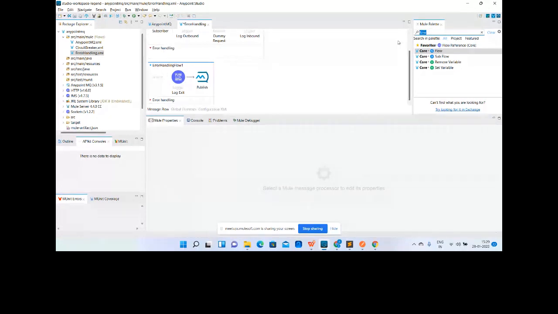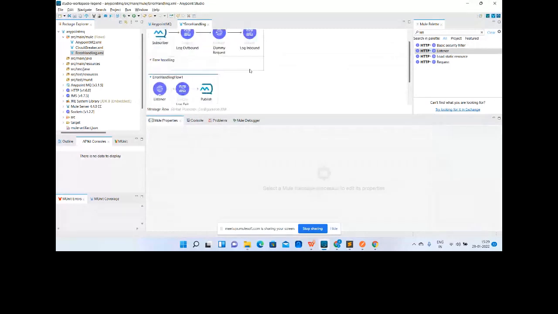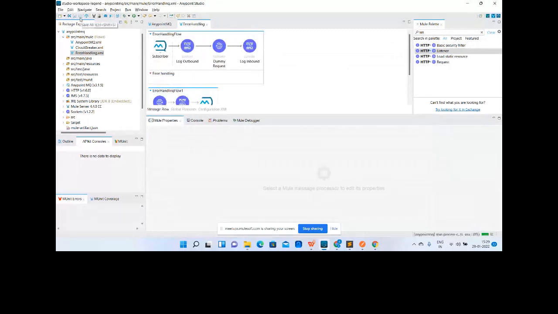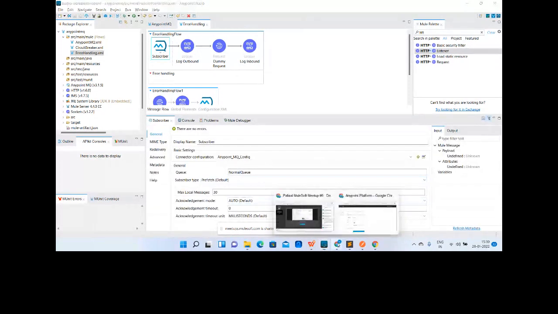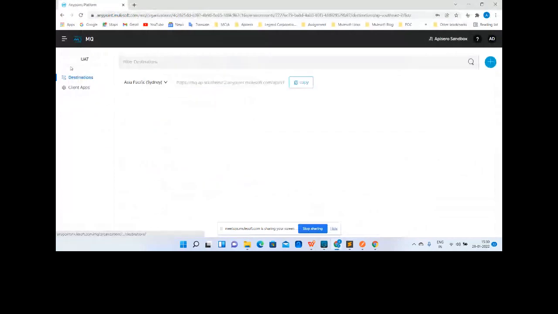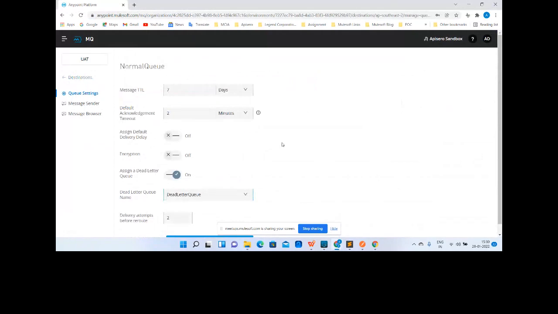Just to ensure that there is no error, let me save this. Which queue is it? This is the normal queue. Let me go to the queue: the normal queue has one dead letter queue assigned to it.